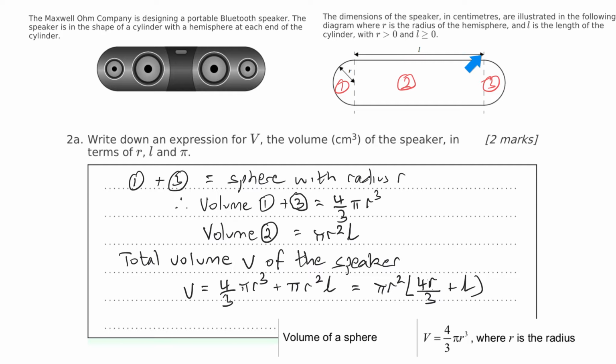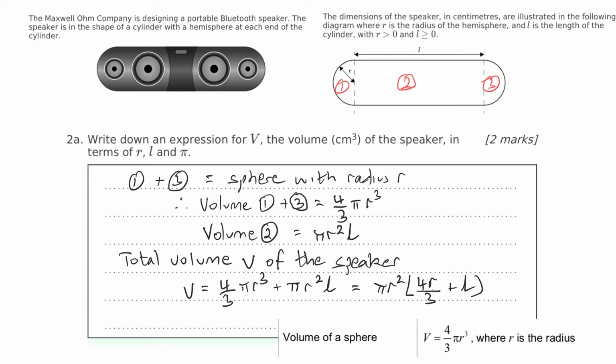So that's the length, and that's R. All right. Okay, so 2A, write down an expression for the volume of the speaker in terms of R, L, and pi. Well, that's what we have. We've got R, we've got L here, and pi, of course. Now, I've broken it up into 1, 2, and 3. It's a good idea just to break it up.